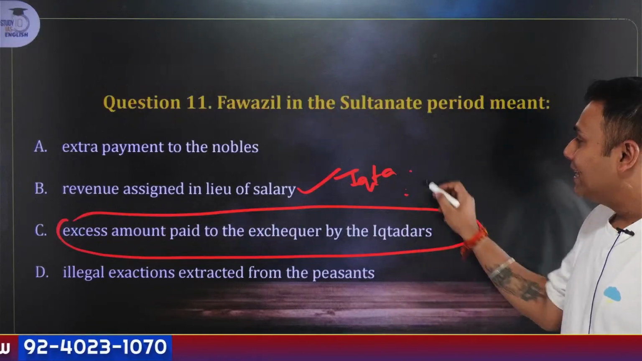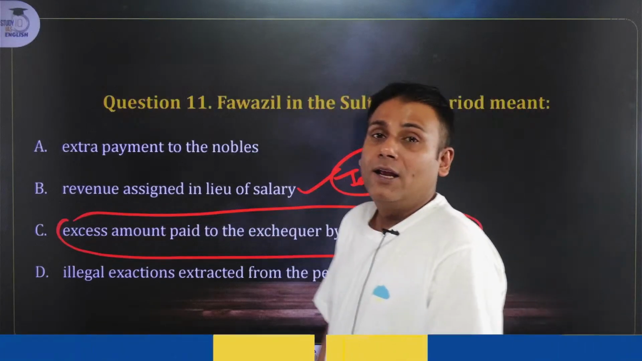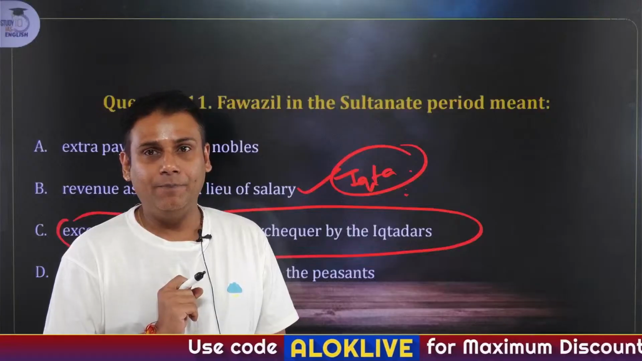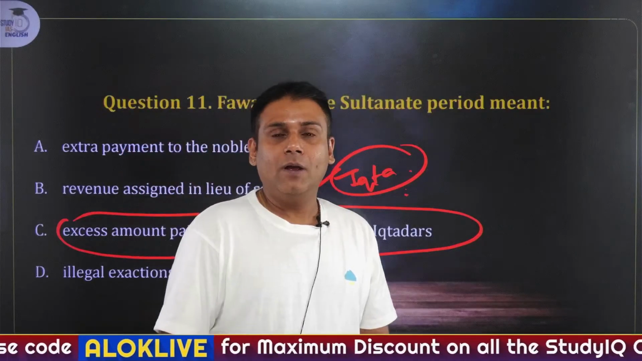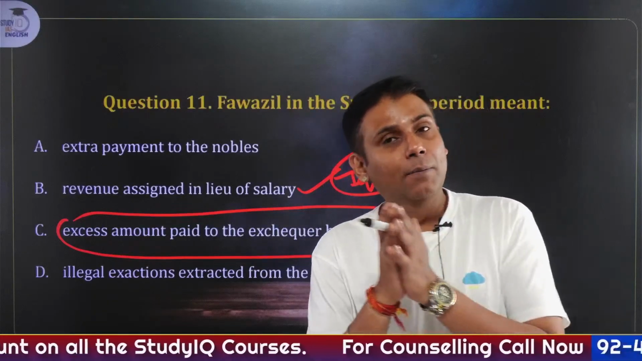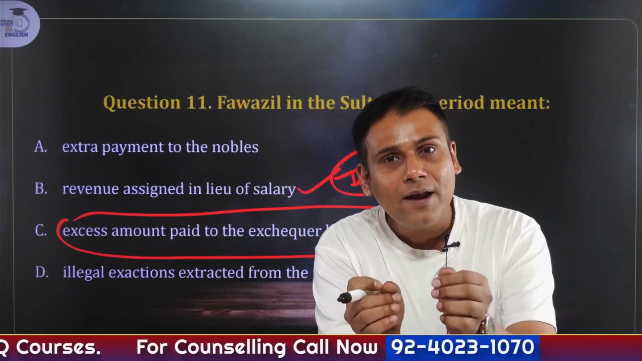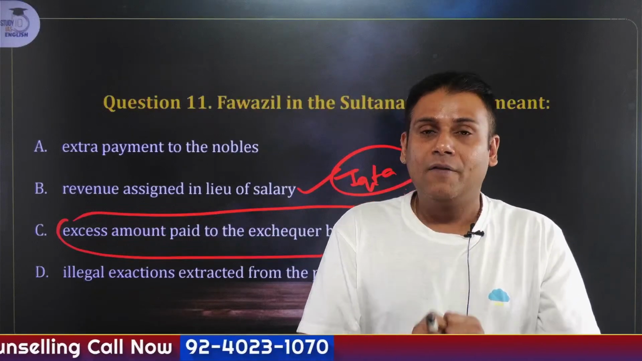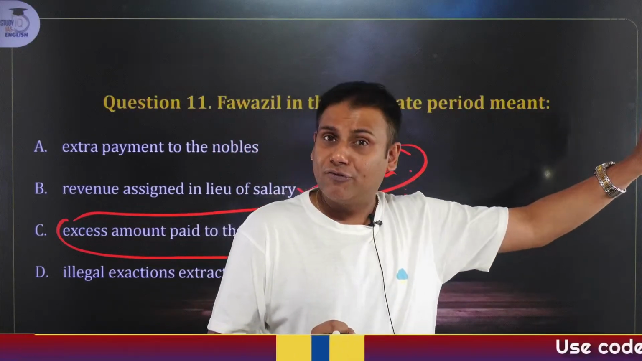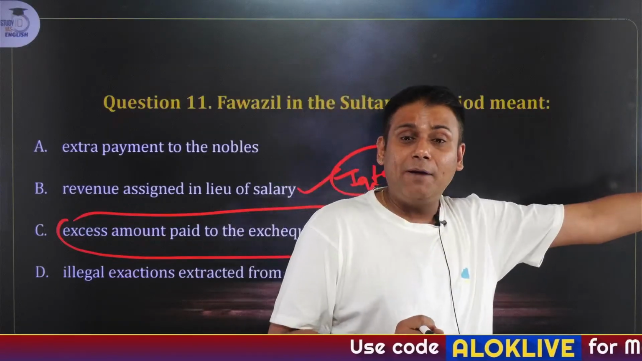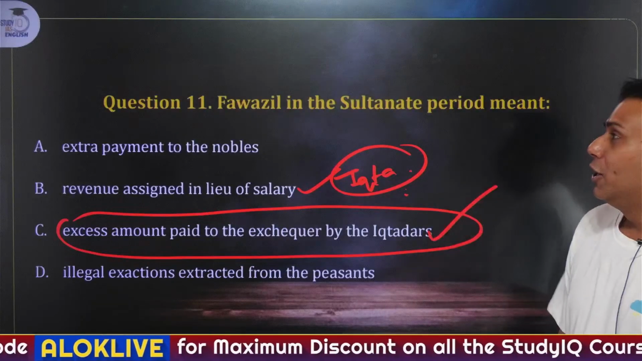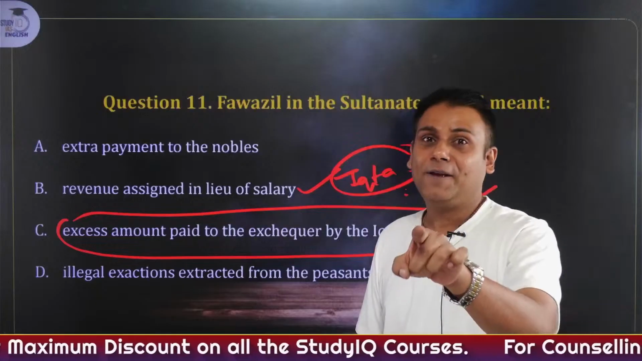There was a concept called the Iqta system, which was introduced by Shamsuddin Iltutmish, who was slave as well as son-in-law of Qutbuddin Aibak. As a part of the Iqta system, the noblemen were not given salary in cash. In fact, they were given a piece of land. Whatever money accrued in the form of taxes, that person would keep his salary and the excess amount was returned back to the administration. That excess amount was referred to as favazil. So the answer to this question is C.